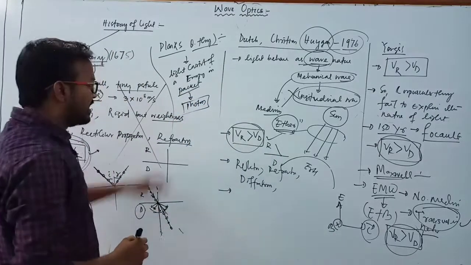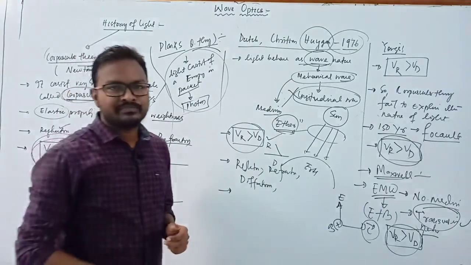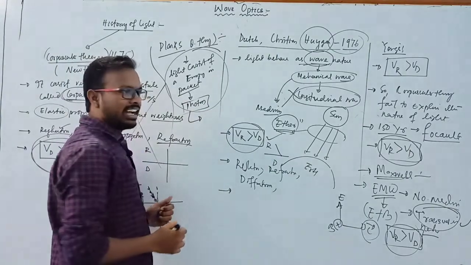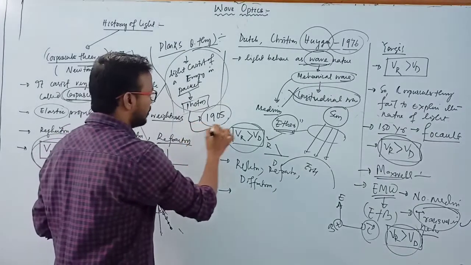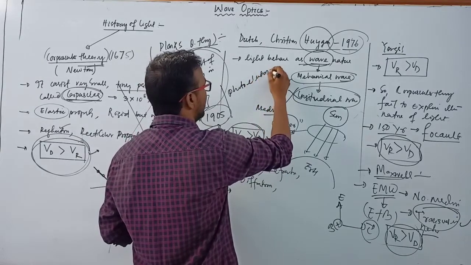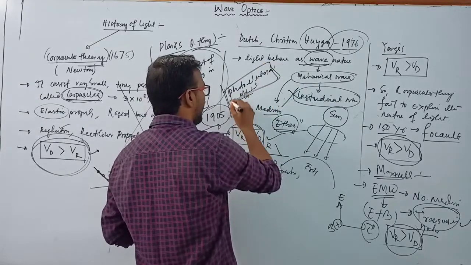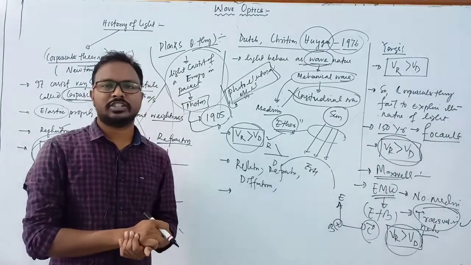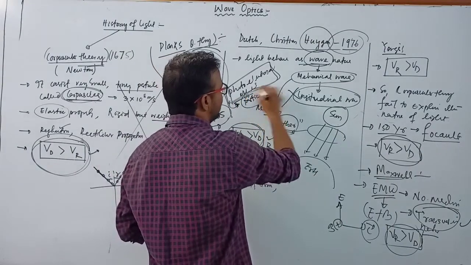Clear? And by using the concept of Planck's, another important scientist, you already know his name, known as Einstein. In 1905, he proved the photoelectric effect, that when light falls on a metal surface, the electrons are ejected from the surface, and here the light behaves as a particle nature.